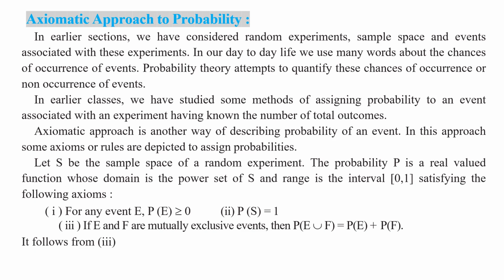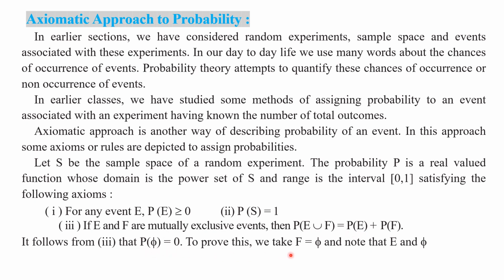It follows from the third axiom that P of phi is equal to 0. To prove this, we take F is equal to the empty set, and note that E and the empty set are mutually exclusive events. So, by using this result, we prove that P of phi is equal to 0.